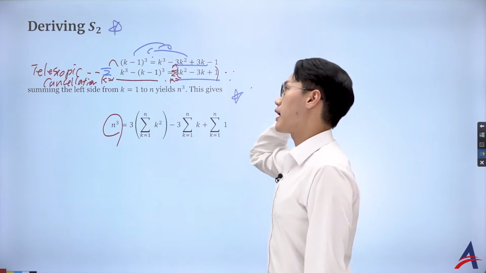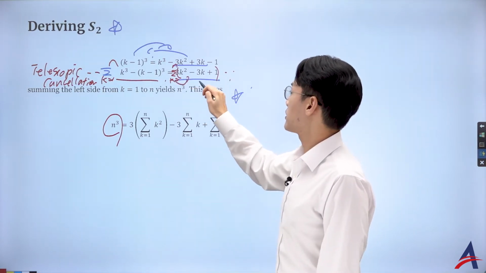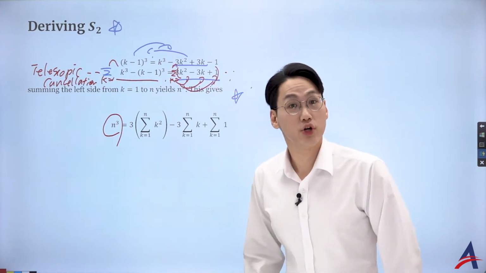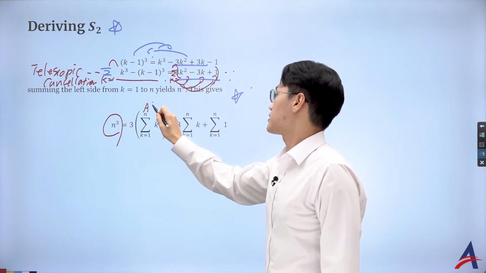But on the right-hand side, I like to use the linearity of the sigma. So that means I'm going to take the sigma on these three terms, which I just managed to do. And this is the aim, isn't it? This is the aim, right?